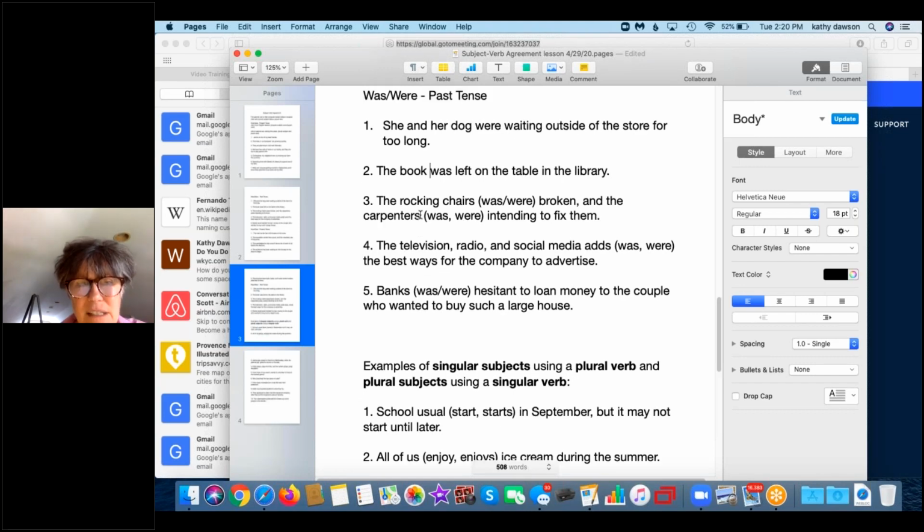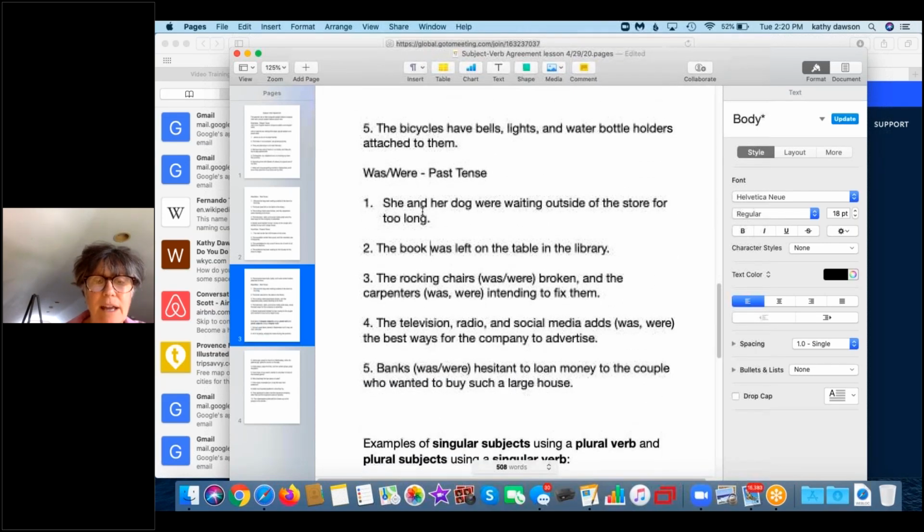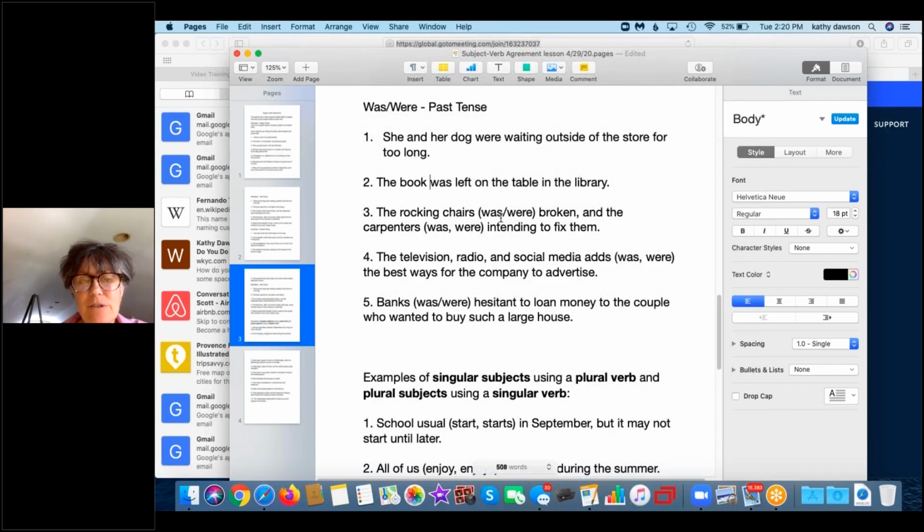Okay. The rocking chairs, two things, so it's plural. So you use the plural were in the past tense. Broken, and the carpenters, again, plural. So you use the plural past tense verb of were with intending.